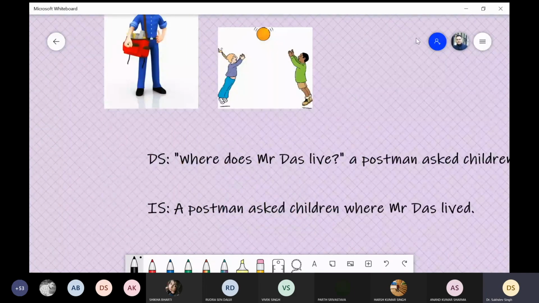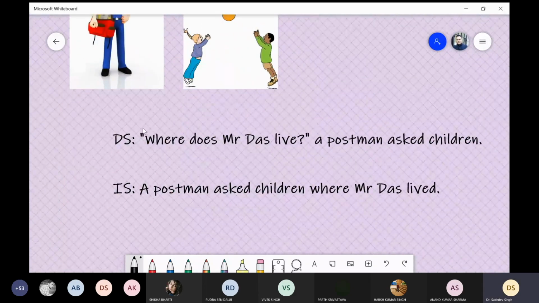Now we will first put it in the direct speech. We start with the inverted commas and write what the postman has told. Where does Mr. Das live? And because this is interrogative sentence, that's why full stop is not there, but sentence is completed with interrogative mark. And then we use the inverted commas. Where does Mr. Das live? Okay, then inverted commas. And also you should pay attention that we did not use comma here. Why we did not use comma? Because the sentence is in interrogative. To show the interrogative, you cannot use comma.